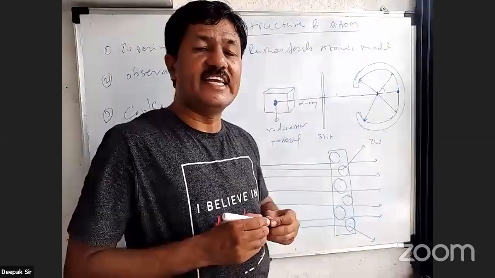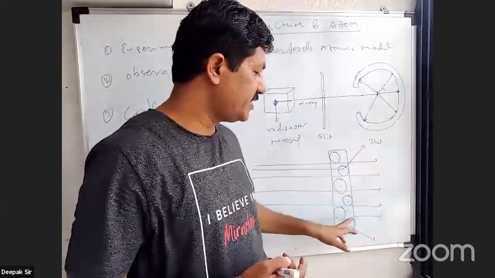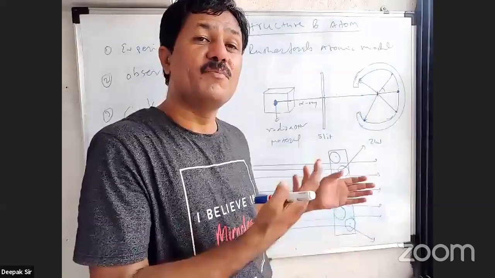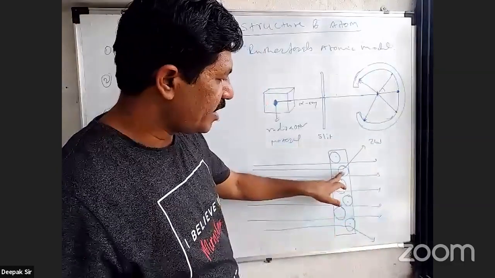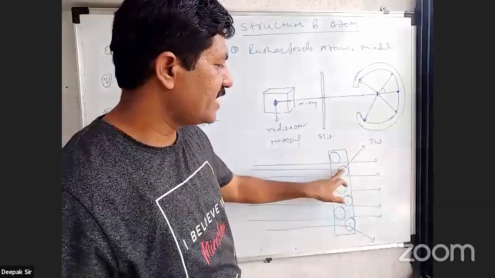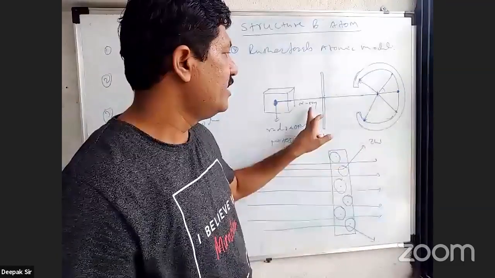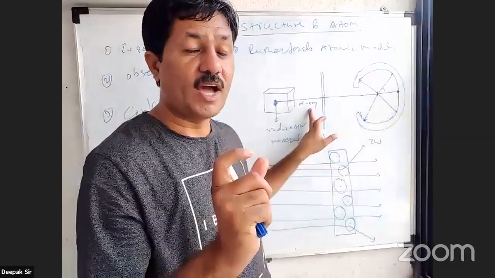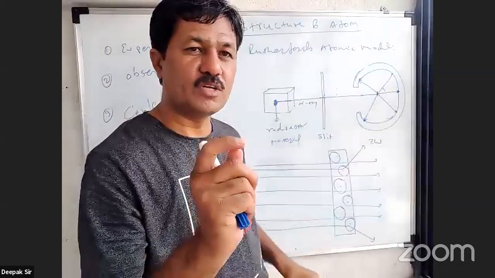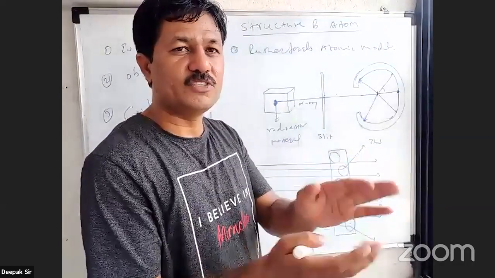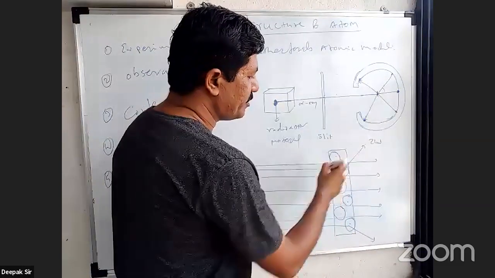Whenever this radiation passes nearby the electron or nearby the positive charge, it suffers deflection. Like here, the positive charge is the nucleus, and if the radiation passes near it, it is deflected, because alpha radiation, which is nothing but helium particles, has a positive charge. The nucleus also has a positive charge. There should be a deflection, since like charges repel. So this radiation got deflected from here.